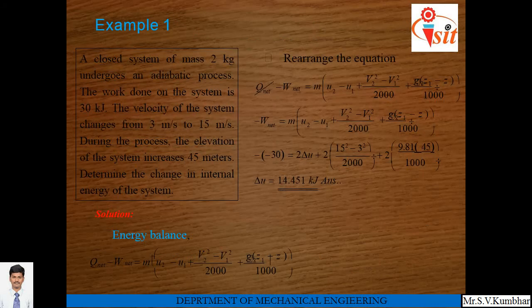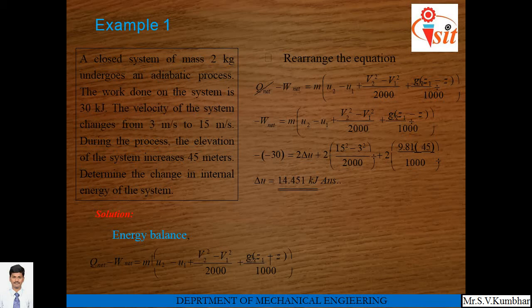We will take one example. A closed system of mass 2 kg undergoes an adiabatic process. The work done on the system is 30 kilojoule. The velocity of the system changes from 3 meter per second to 15 meter per second. During the process, the elevation of the system increases by 45 meters. Determine the change in internal energy of the system.